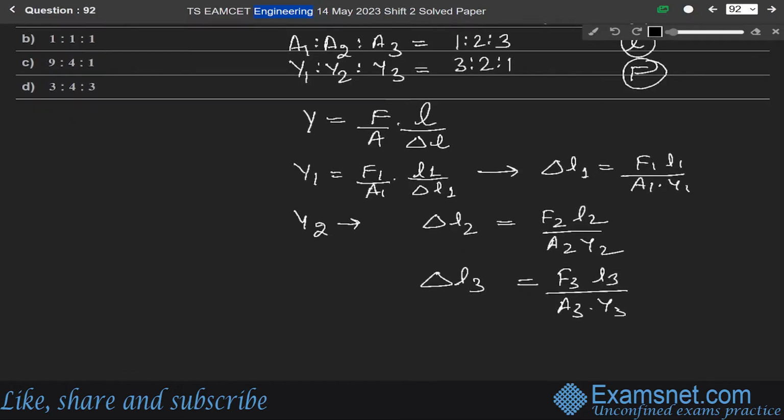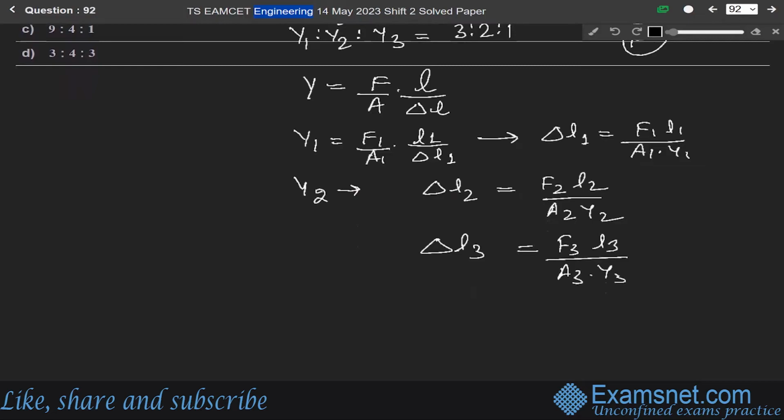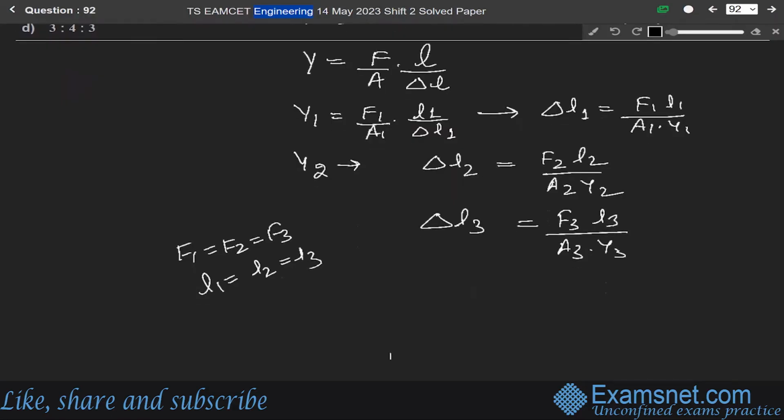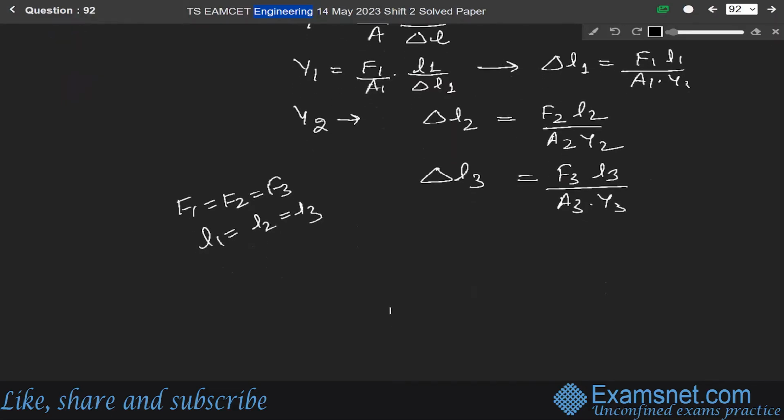As given in the question, F is the same, meaning F1 equals F2 equals F3, and the lengths are the same, meaning L1 equals L2 equals L3. So we have to find the ratio of delta L1, delta L2, delta L3.